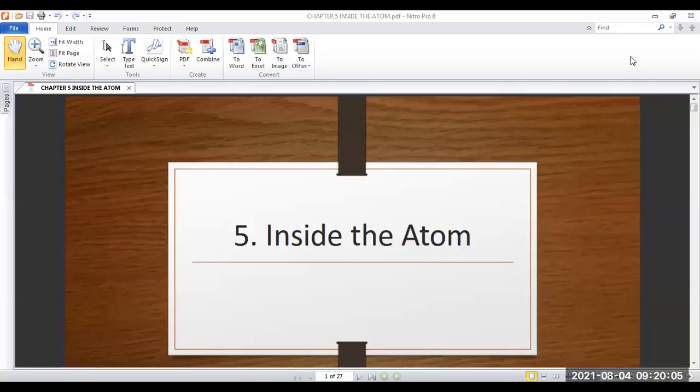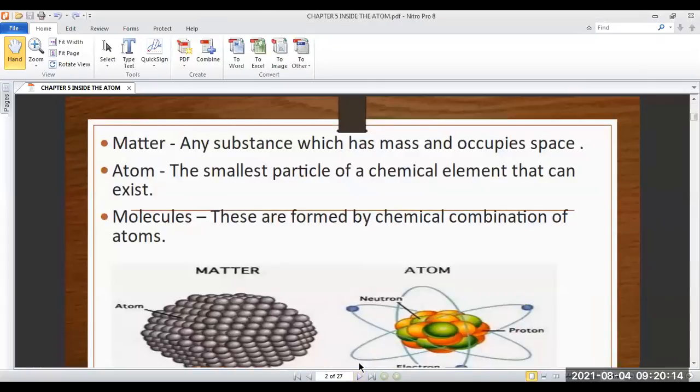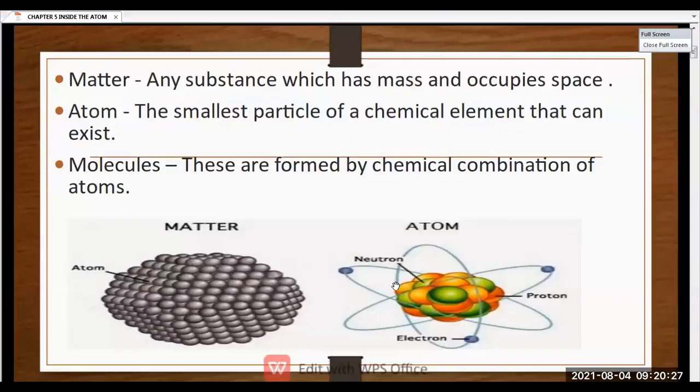Okay, so today's topic is inside the atom. We have studied what is an atom and what is matter. Matter means any substance which has mass and occupies space. Atom means the smallest particle of a chemical element that can exist. And what is meant by molecule? Molecule is the smallest particle of a substance that can exist independently.